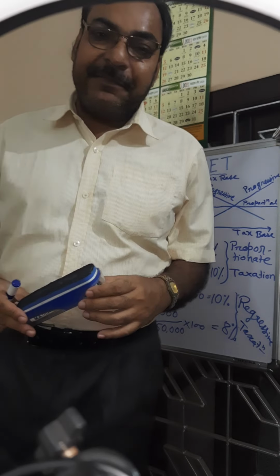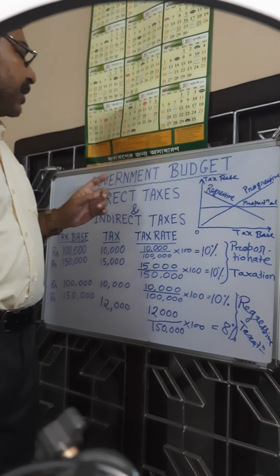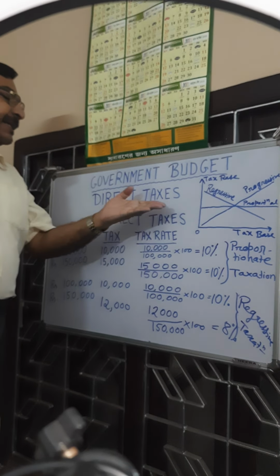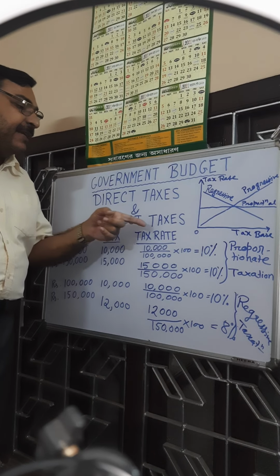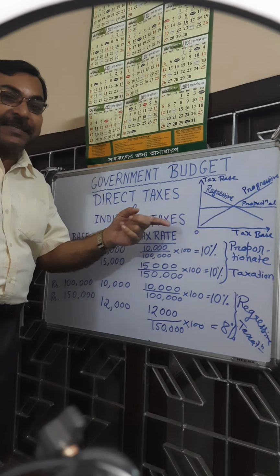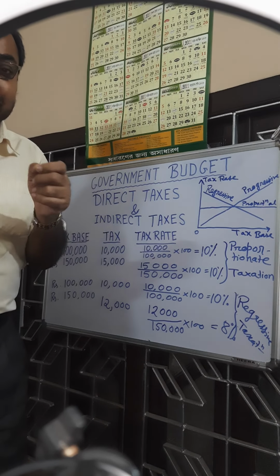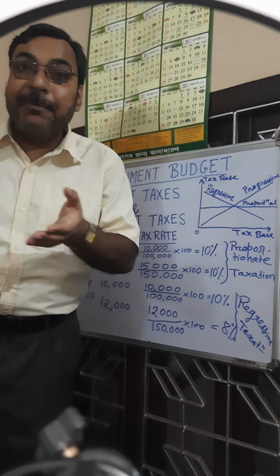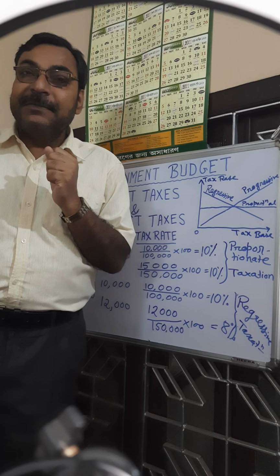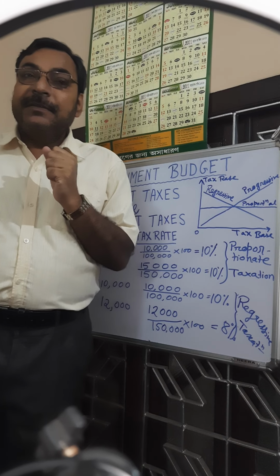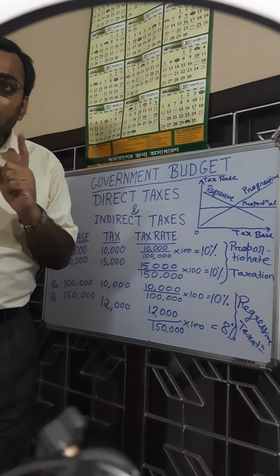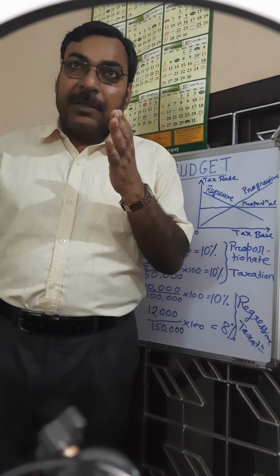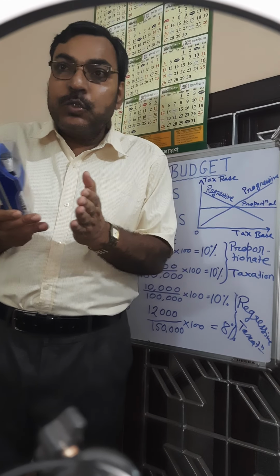Students of class 12, today we will talk about direct taxes and indirect taxes as introduced by the government in its budget, in time of preparation of budget. We all know it well that government budget has its two parts.